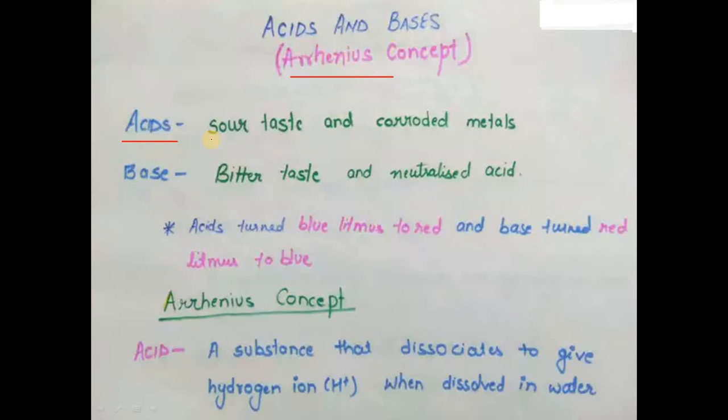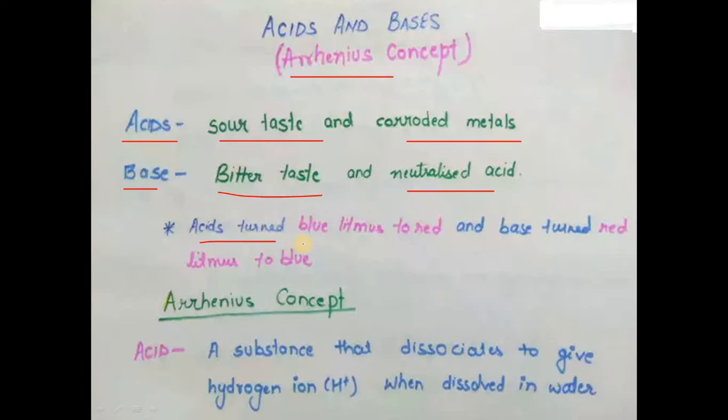Initially we know that acids have a sour taste and corrode metals. When acid is deposited on any metal, corrosion of the metal takes place. And bases have a bitter taste and are used for neutralization of acid.